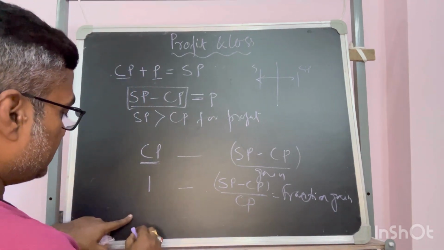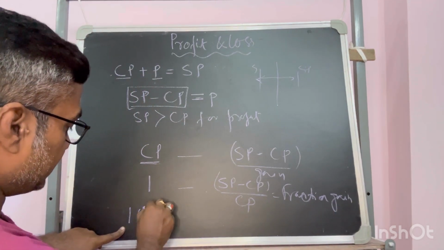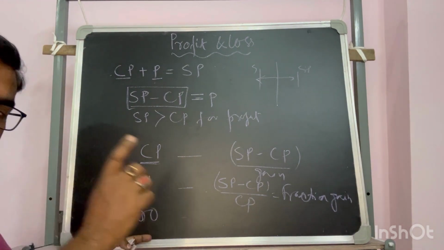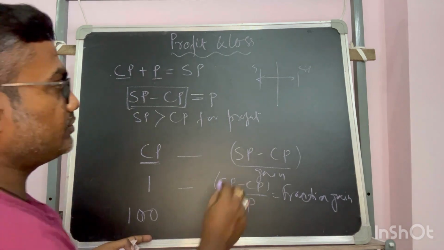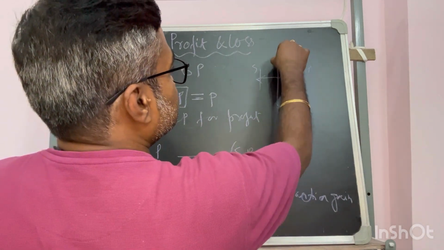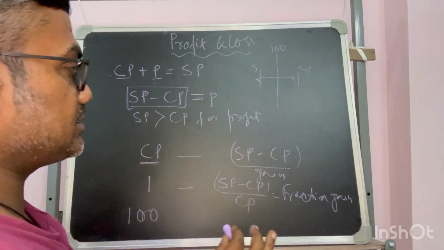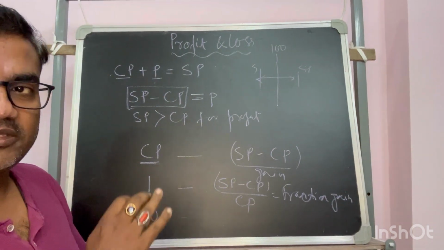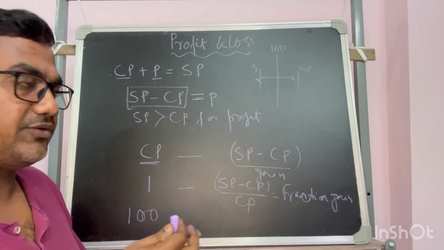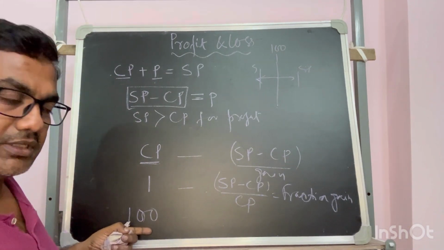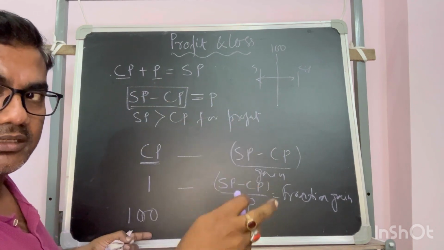Now if it is 100, why am I taking 100? That means the percentage of gain. 100 is such a point on which the variation can be treated very easily, and 100 is also a representation of a percentile.